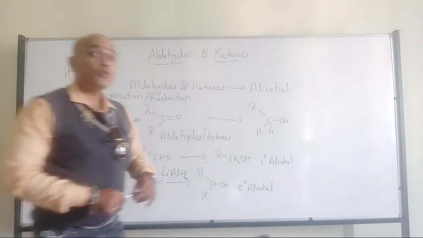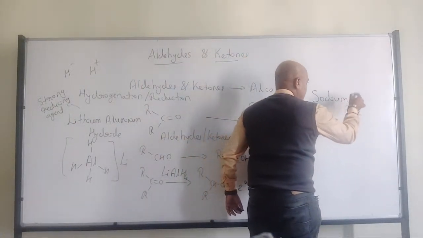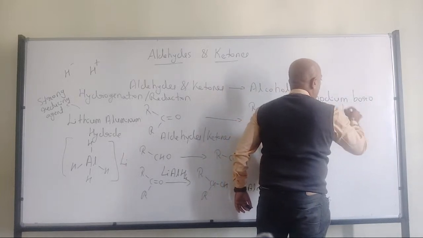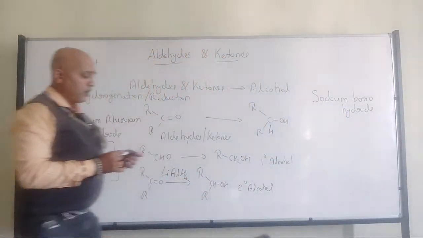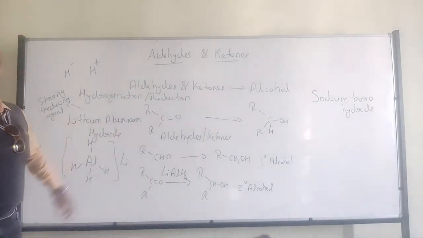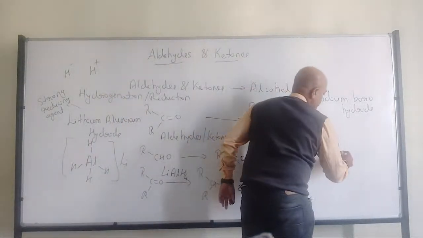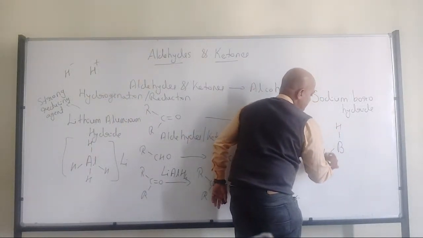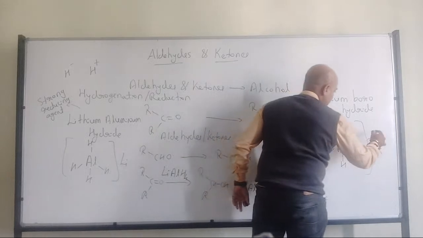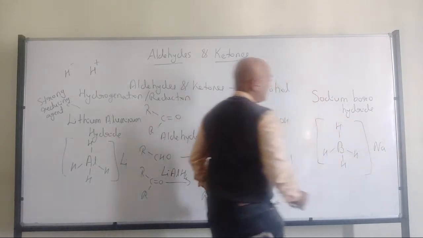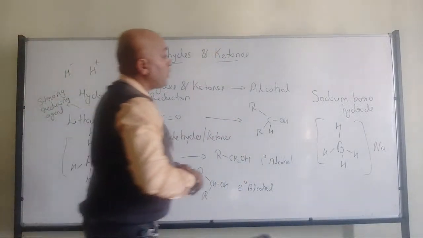So that is sodium borohydride, one of the best examples. Like lithium aluminium hydride, we have sodium borohydride. Now boron belongs to the same group as aluminium, group 13: boron and aluminium. So we have the boron attached with 4 hydrides, which will have a -1 net charge, which will be neutralized by the sodium +1. That's why we have sodium borohydride.